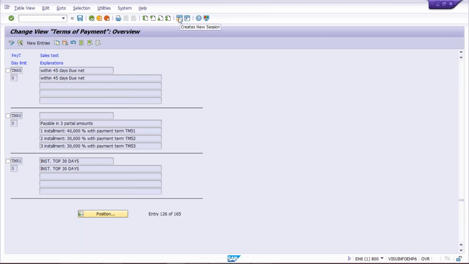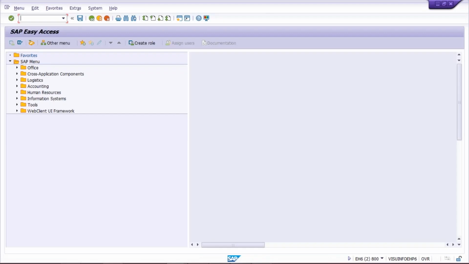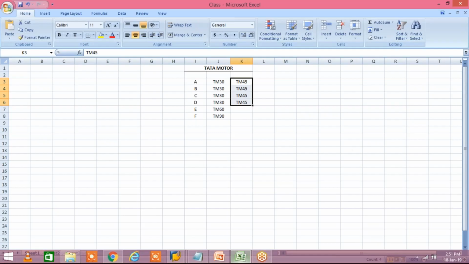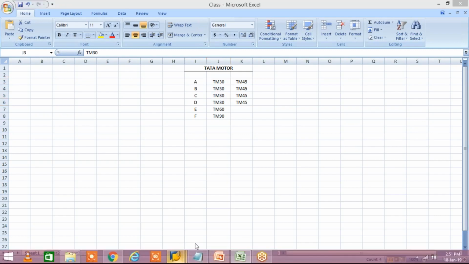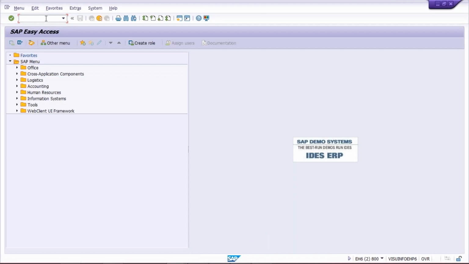Now here, the first thing is how many vendors are using this TM30 payment terms, how will you come to know? So let's suppose the client has raised a requirement. Simply, they have not given the list of the vendors, like how many vendors are going to use or are using this terms of payment. In that case, it's pretty simple. Instead of asking the data from the client, we can check from our side itself. So how are we going to check?